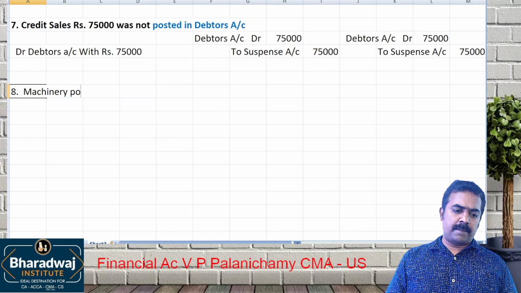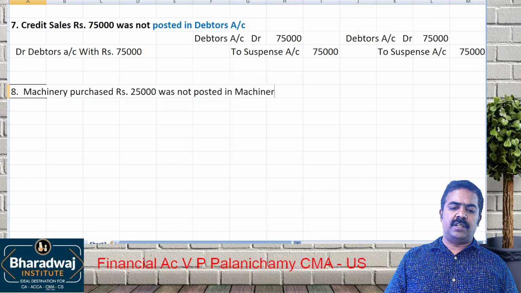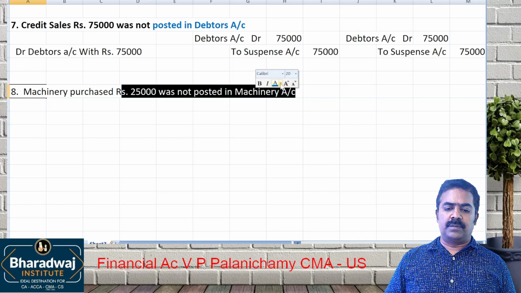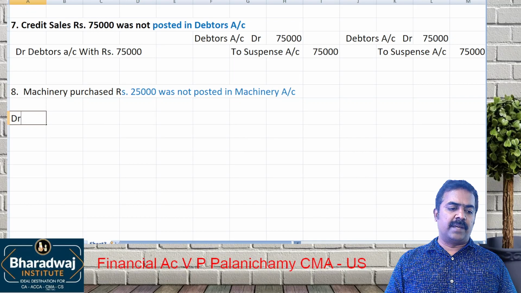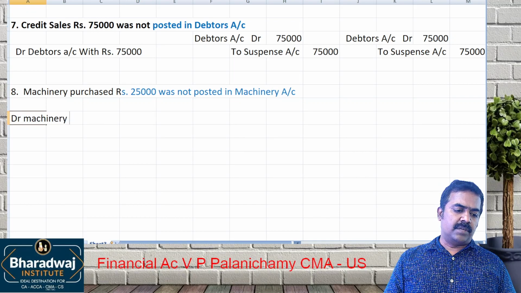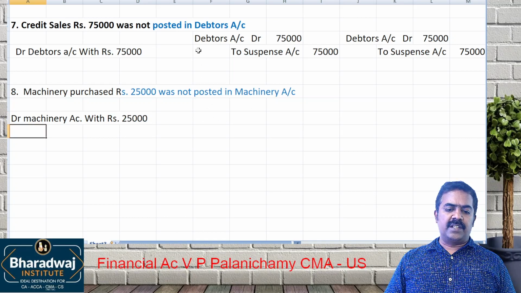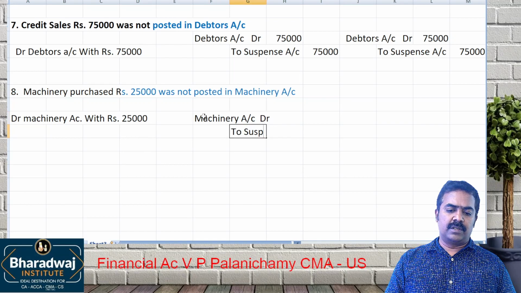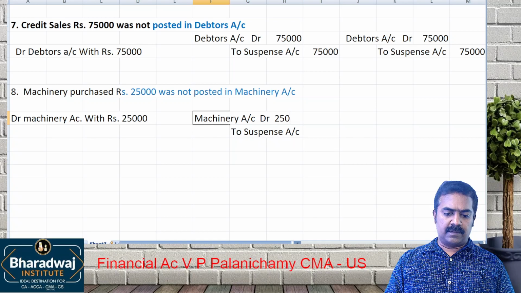Machinery purchased for rupees 25,000 was not posted in machinery account. Now is this error in machinery account or only in cash account? Machinery account. The error is in which account? Machinery account. If it is before trial balance, we debit machinery account with rupees how much? 25,000. If it is after trial balance, machinery account debit, to which account? Suspense account. How much? 25,000.